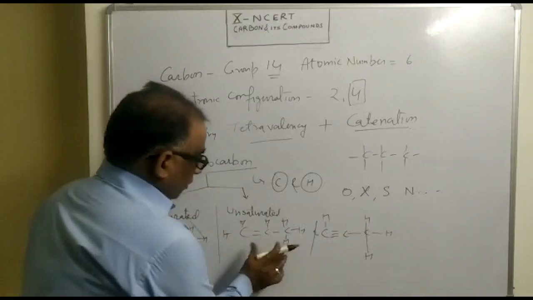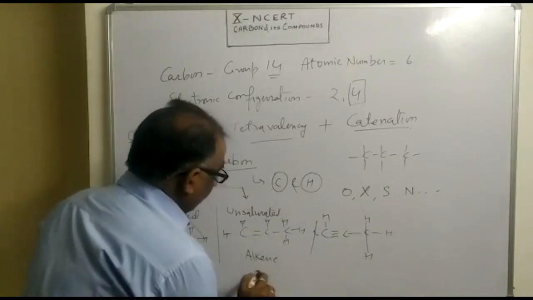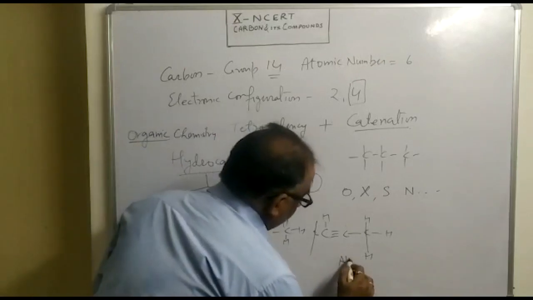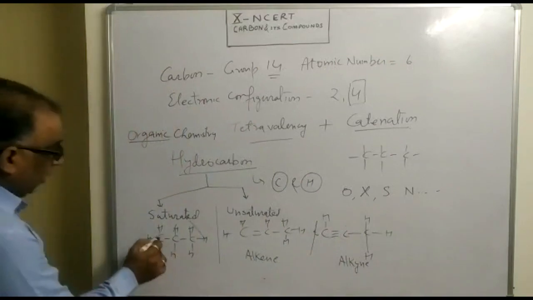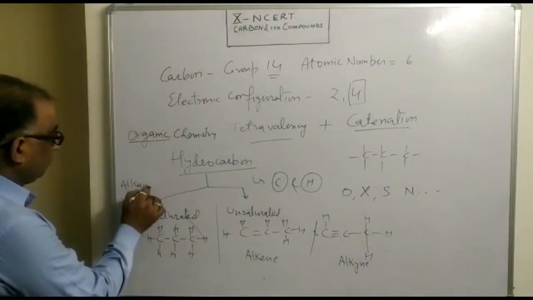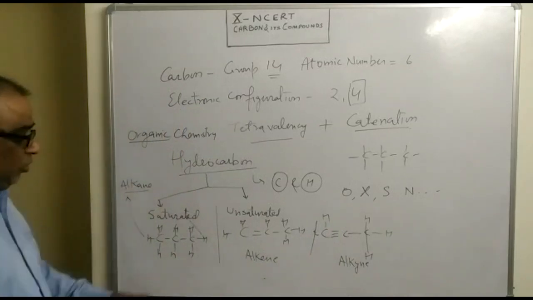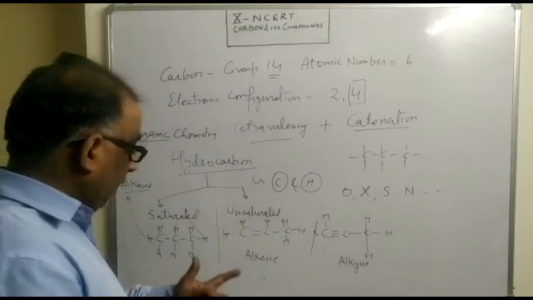So this double bonded compound is called alkene. This is called alkyne, where there is a triple bond, and the single bonded compounds we generally call alkanes. So we have come across these three categories of carbon and its compounds.